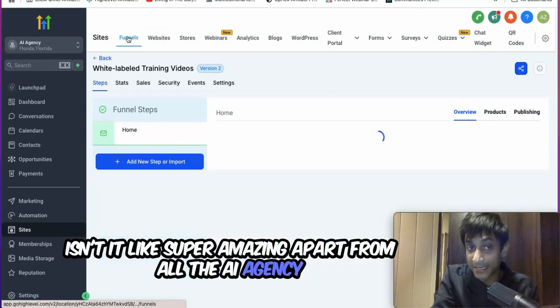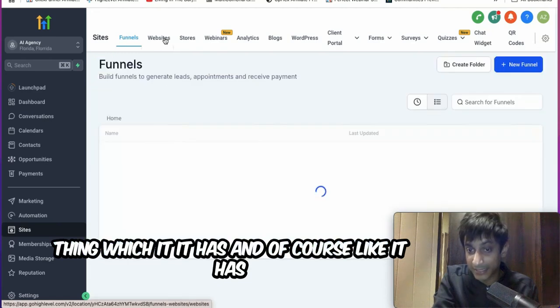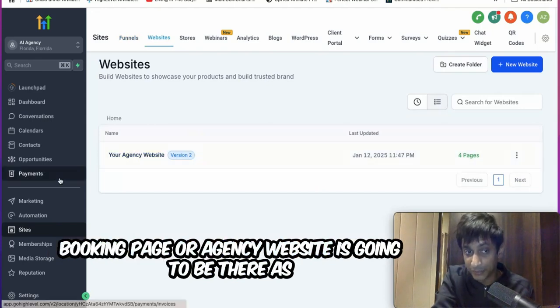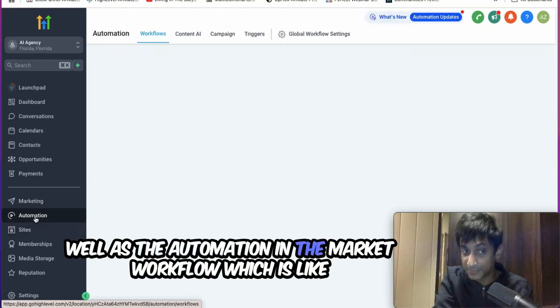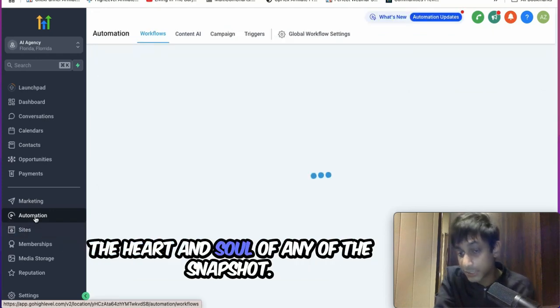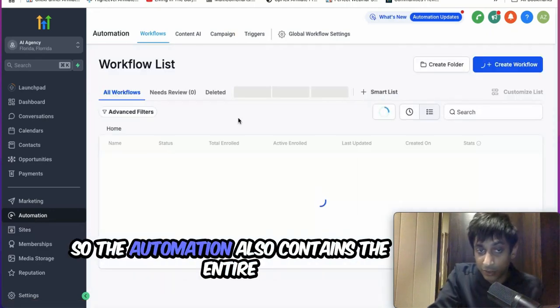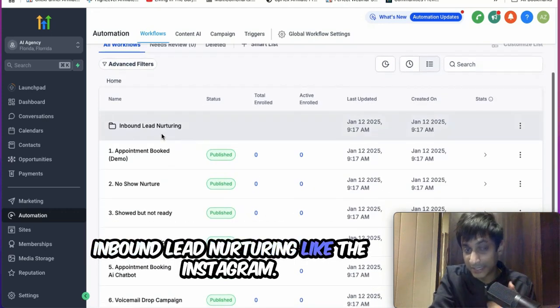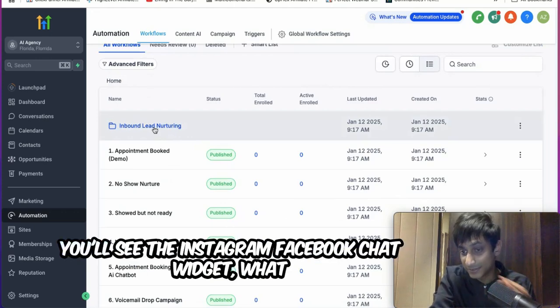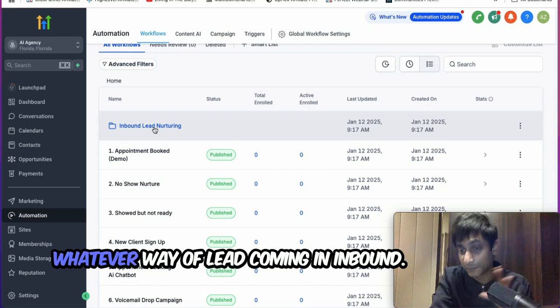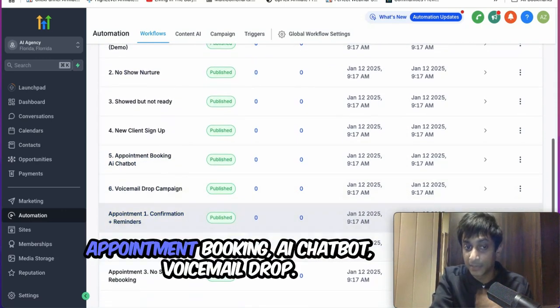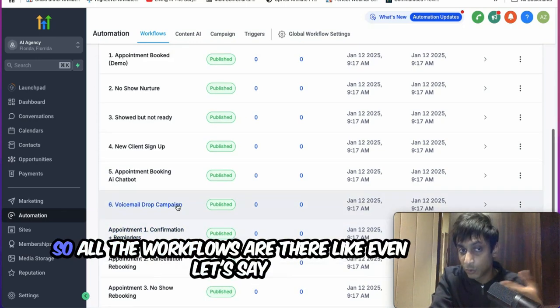Apart from all the AI agency things which it has, it has a done for you website as well, where the booking page or agency website is going to be there, as well as the automation in the workflow, which is like the heart and soul of any snapshot. So the automation also contains the entire inbound lead nurturing, like the Instagram. If you open it, you'll see the Instagram, Facebook chat widget, whatever way your lead is coming in inbound, the nurturing process workflows written, the no show, the new client sign up, appointment booking, AI chatbot, voicemail drop. So all the workflows are there.